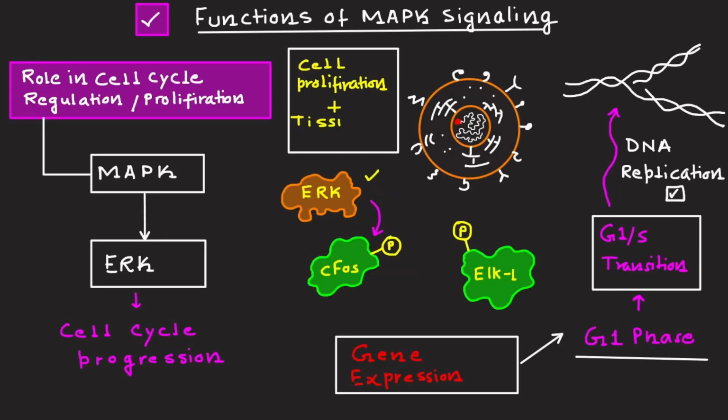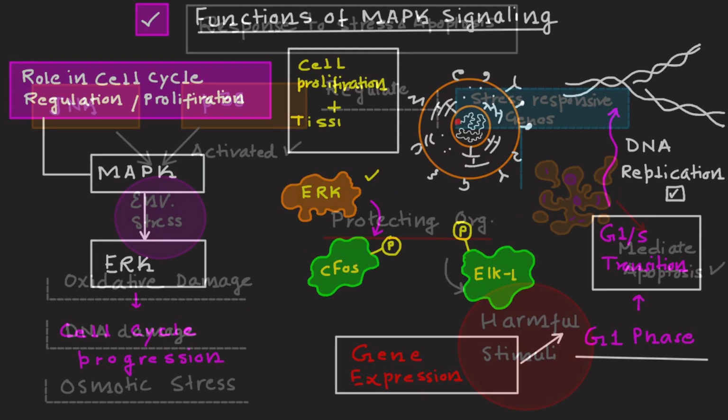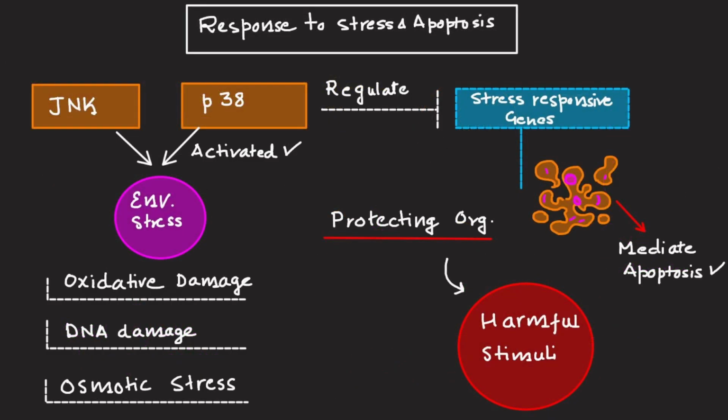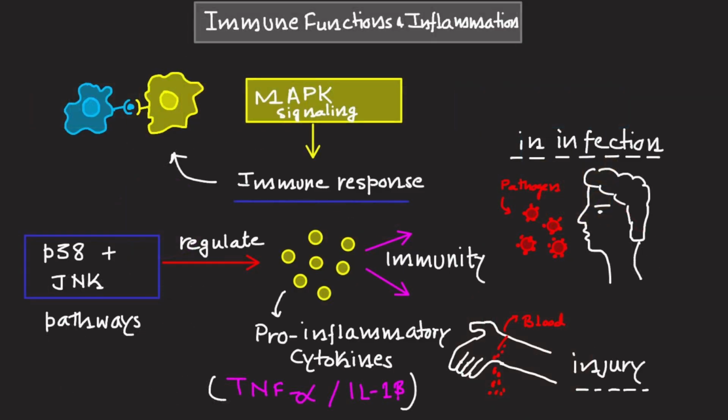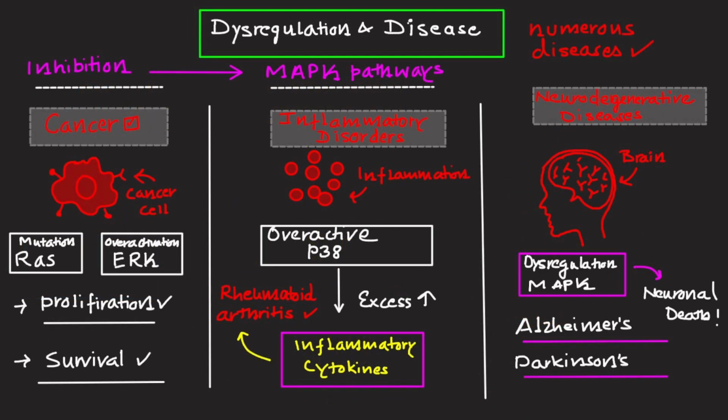Thank you so much for watching the video. I hope that in this video you were able to understand different components of functions of the MAP kinase signaling pathway. We have discussed the role of cell cycle regulation, role in case of stress and apoptosis, immune function, as well as what happens when there is dysregulation or a disease.